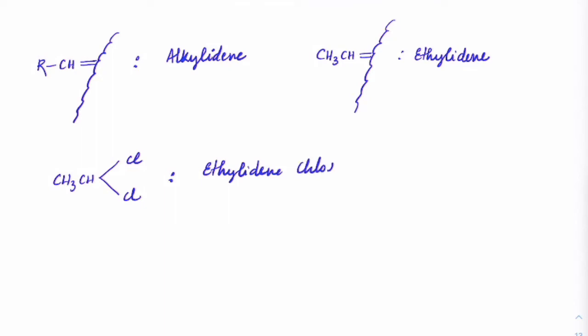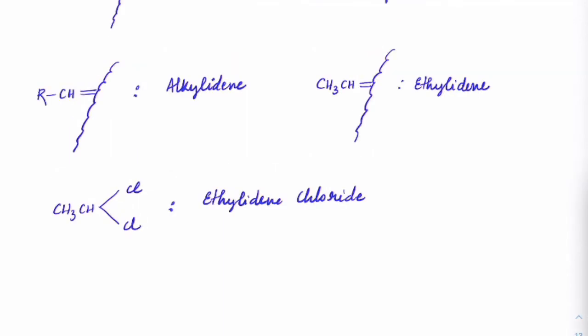Now you do not use the word dichloride, because the minute you write ethylidene, that itself is understood that it is a two linkage carbon here. Got it? So both chlorine should be connected to that carbon. So do not write it as dichloride, it will simply be ethylidene chloride.